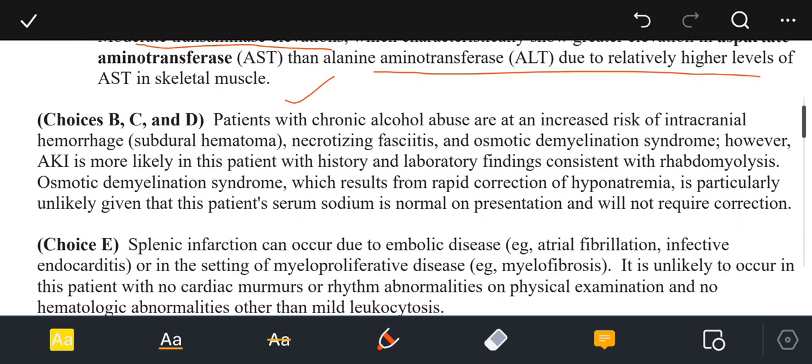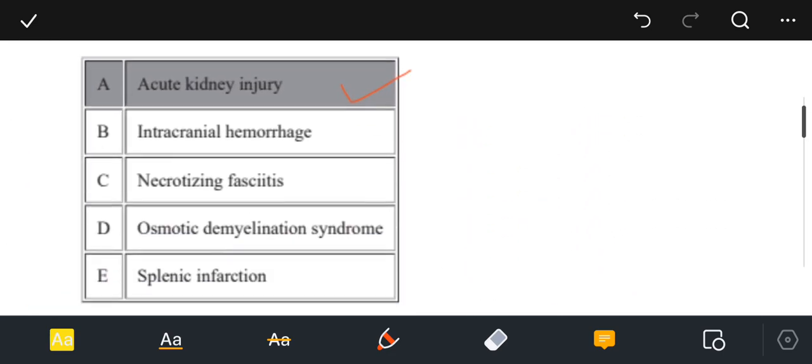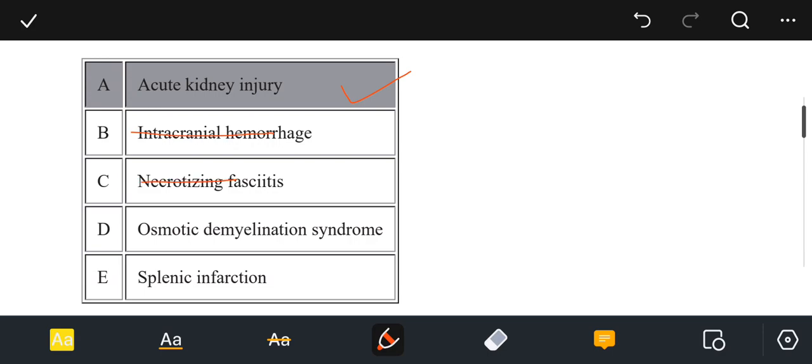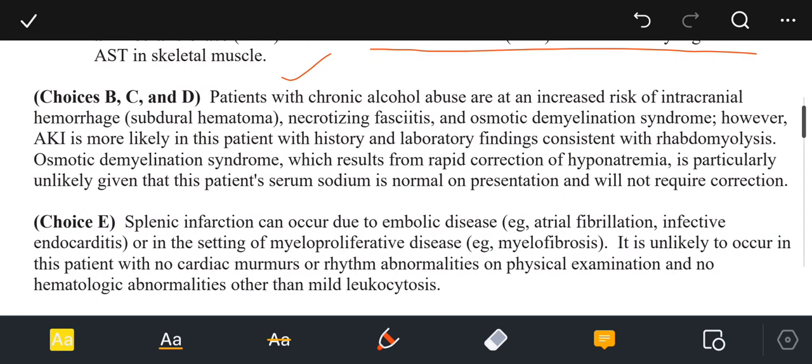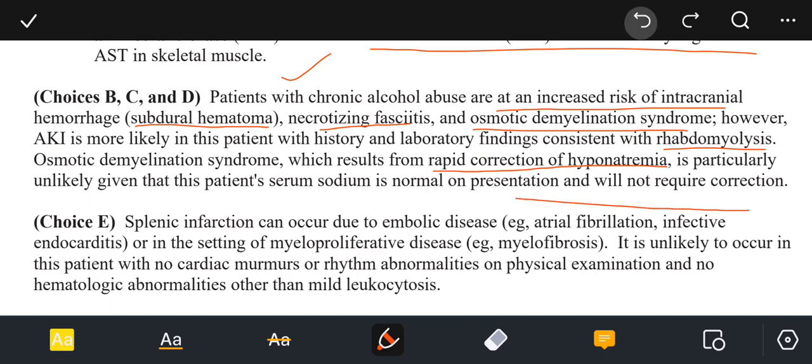Okay. Then we have options B, C and D. None of them were the option of choice. They were intracranial hemorrhage, necrotizing fasciitis and osmotic demyelination syndrome. They are not the options of choice because patients with chronic alcohol abuse are at increased risk of intracranial hemorrhage, subdural hematoma, necrotizing fasciitis and osmotic demyelination syndrome. However, acute kidney injury is more likely in this patient with lab findings consistent with rhabdomyolysis. Osmotic demyelination syndrome, which results from the rapid correction of hyponatremia, is particularly unlikely given that this patient's serum sodium is normal on presentation and will not require correction.